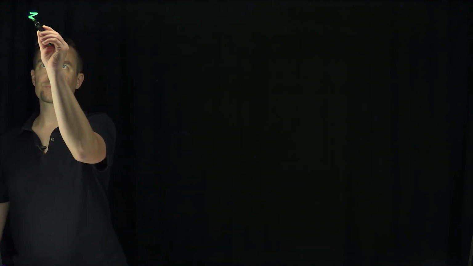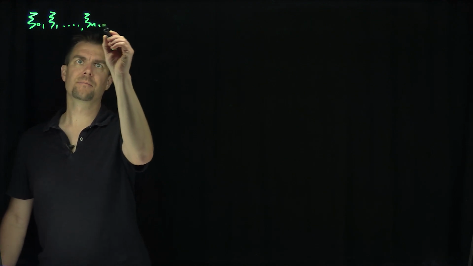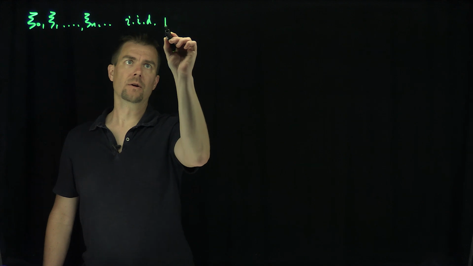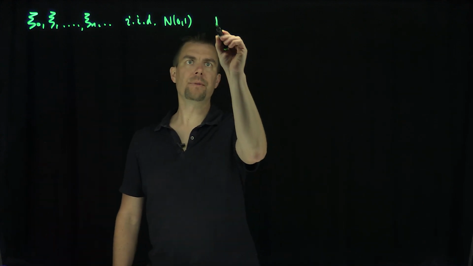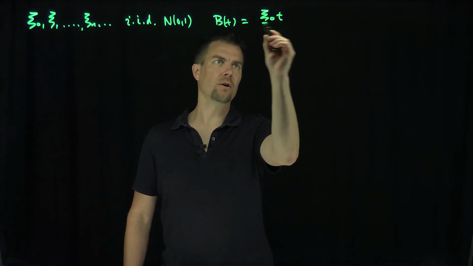Hello students, in this video we'll show that our construction of Brownian motion converges almost surely to a continuous function. Let's recall what our construction does. I let X_0, X_1, ..., X_n be IID normal(0, 1), and then we set B_t to be X_0 t over root pi.